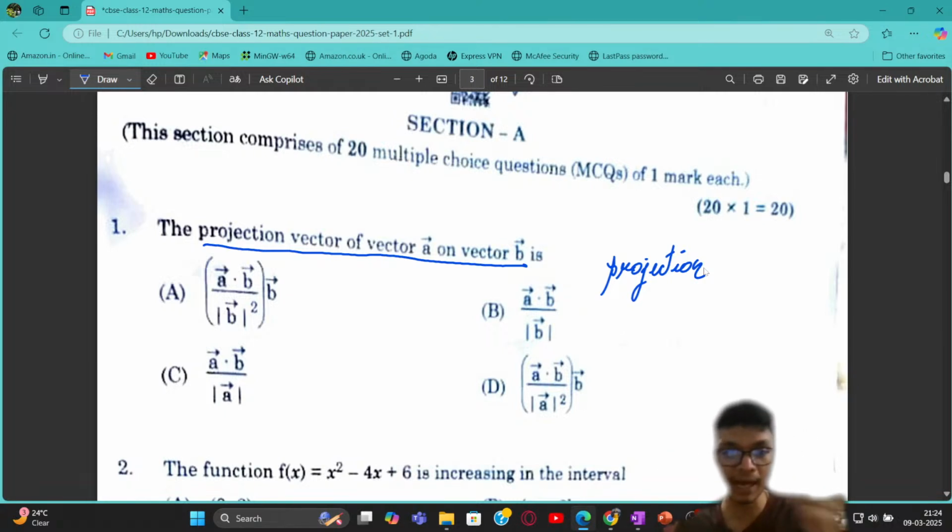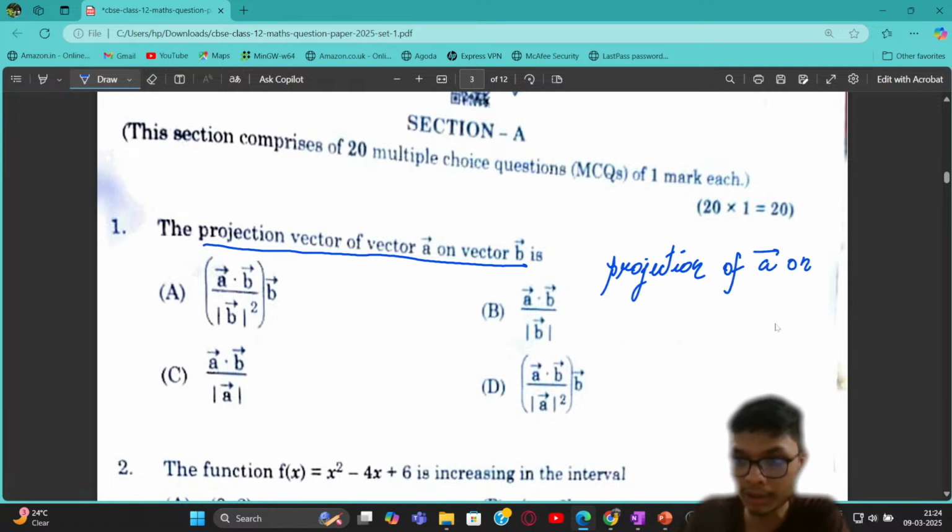So as you can see, we have this question with us: the projection of a vector on b vector. If you recall from the last class, we discussed that whenever I need to find the projection of one vector onto the other, I just need to perform the dot product divided by the magnitude of the vector onto which I'm taking the projection. So that is going to be equal to a vector dot b vector divided by mod of b vector, right?